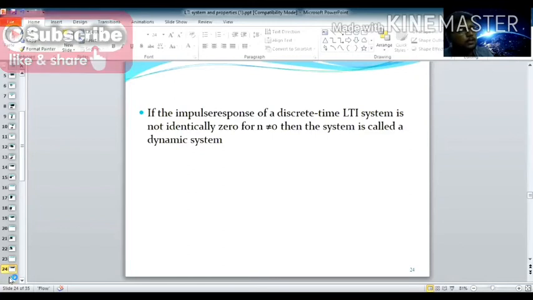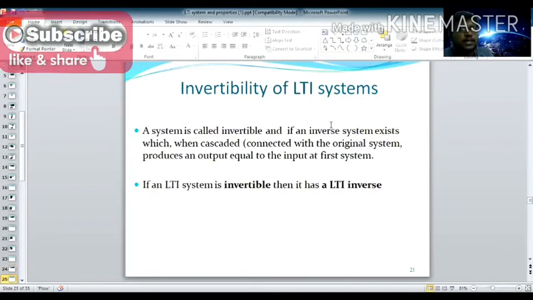Next, invertibility of LTI systems. A system is said to be invertible if an inverse system exists which, when cascaded, that is, connected with the original system, produces an output equivalent to the input of the first system. Okay, that is invertibility.